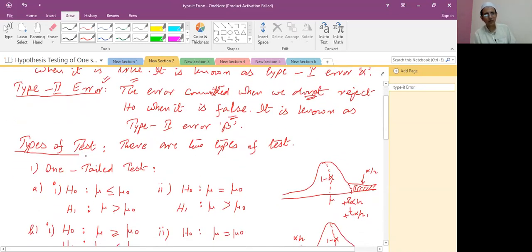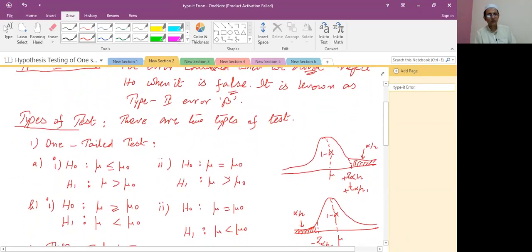Now there are some types of test. So the types of test we will discuss in hypothesis testing. There are 2 types of test, student: one-tailed test and two-tailed test. For example, in a one-tailed test, the null hypothesis is mu less than or equal to mu naught and the alternate hypothesis is mu greater than mu naught, or mu is equal to mu naught and the alternate hypothesis is mu greater than mu naught. So the greater than sign here in the alternate hypothesis means it is a right-tailed test.